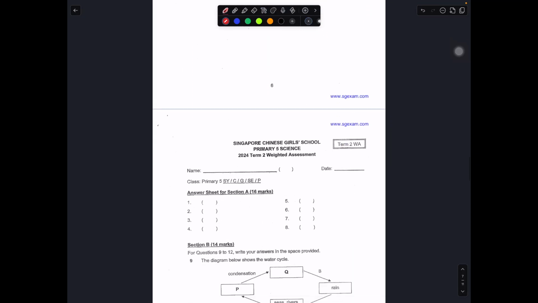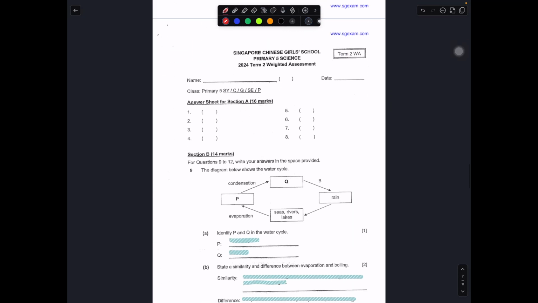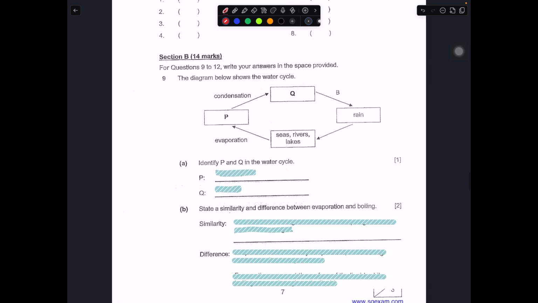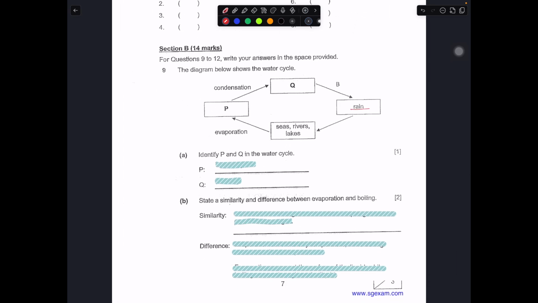So now we move on to the open-ended question, 9 to 12. So question number 9. The diagram below shows the water cycle. We have rain, sea, rivers, lake. These are water bodies, they are given different names. Then evaporation. So this one you have to take it that this is a liquid. When evaporation occurs, liquid will become gas. So straight away P will be your water vapor.